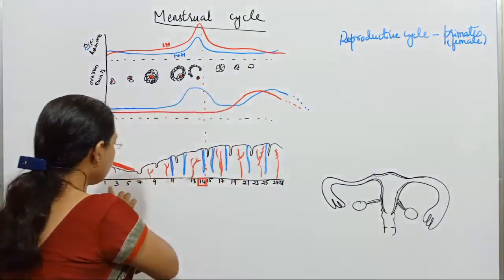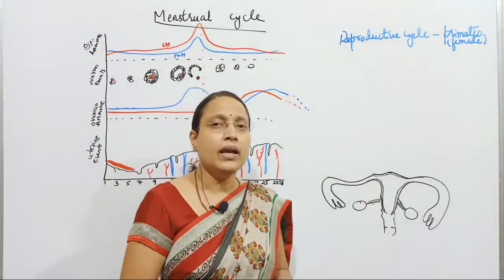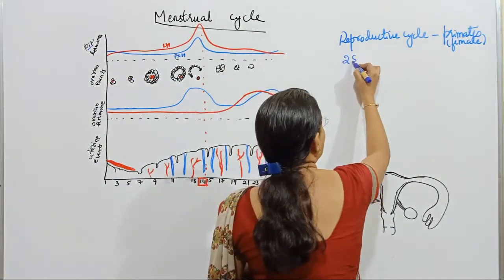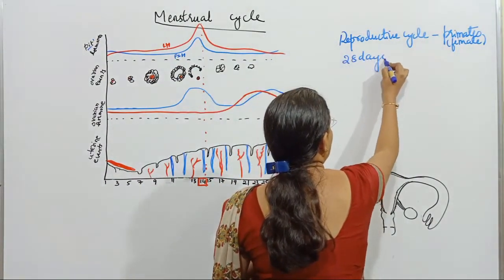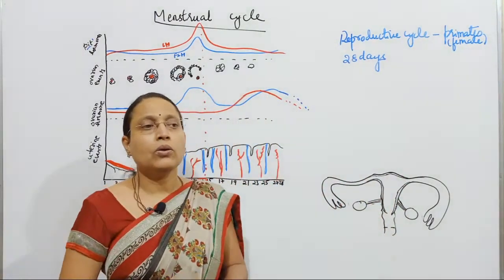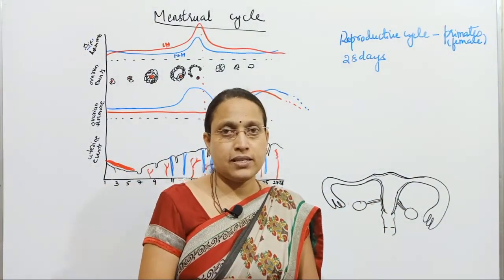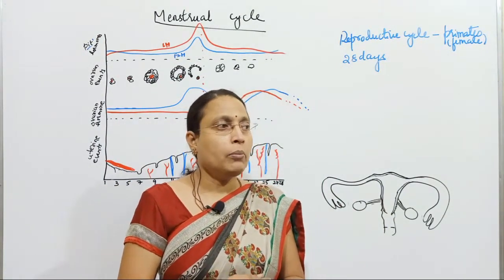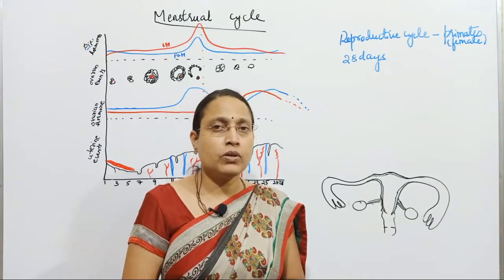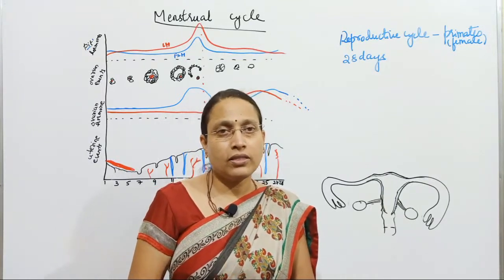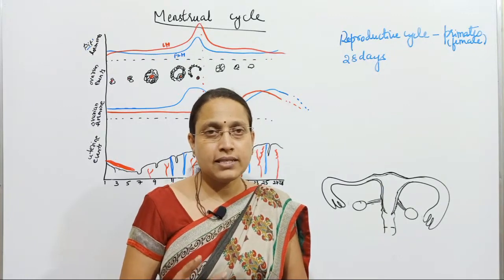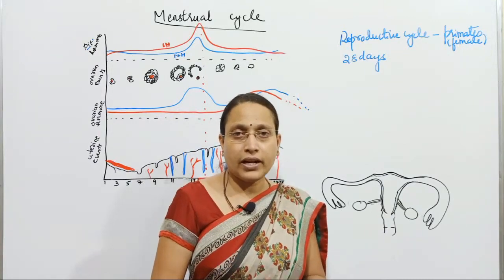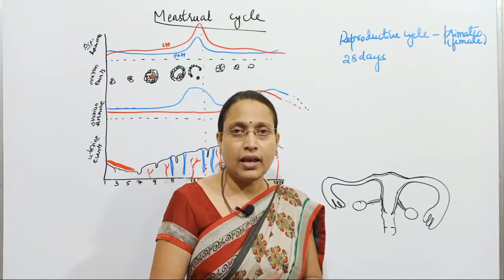The total length of the menstrual cycle will be 28 days. In a normal individual, the total length will be 28 days. But in some women, it may be less or it may be more, because it may vary from one individual to another, but the average length of the menstrual cycle is 28 days. Now these 28 days will be further divided into phases, which we will be studying afterwards.